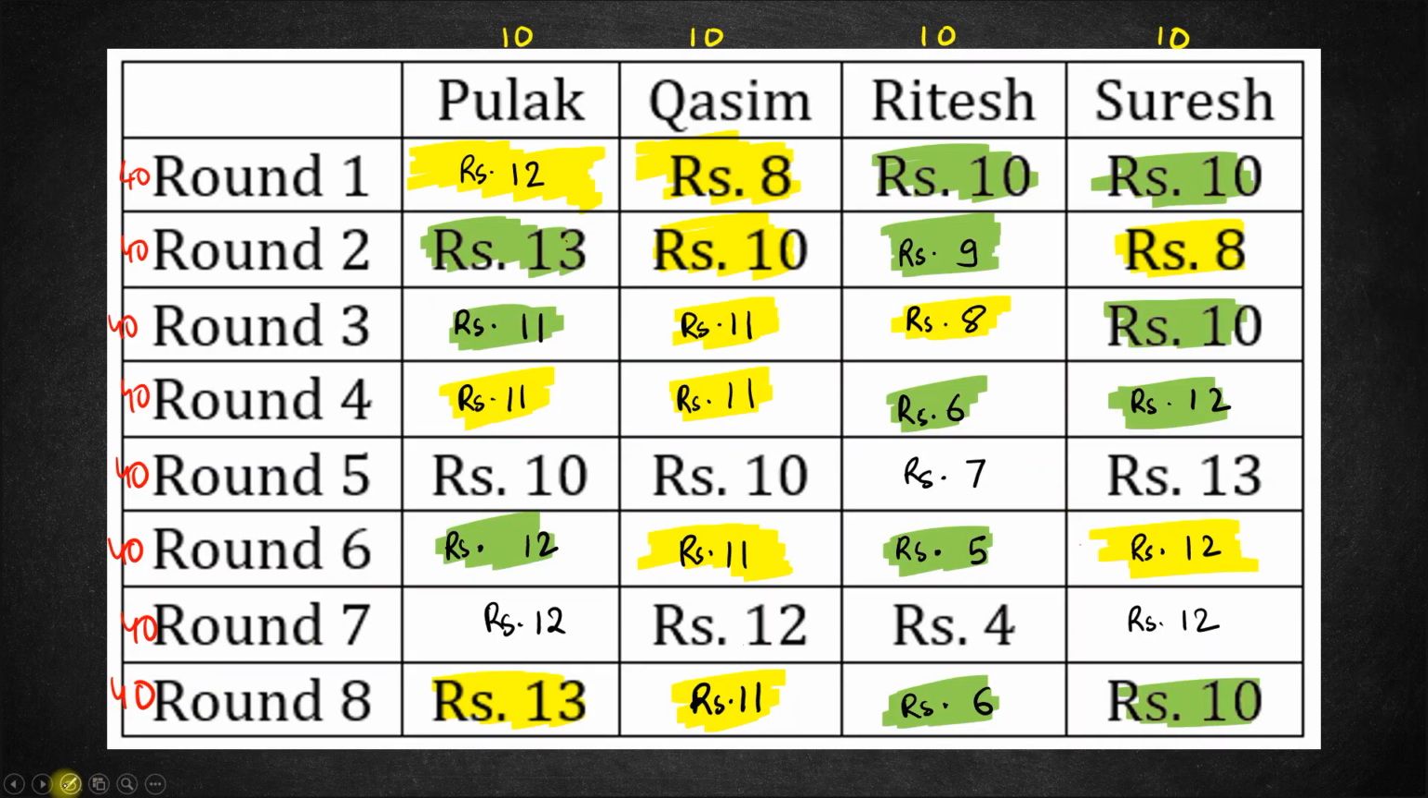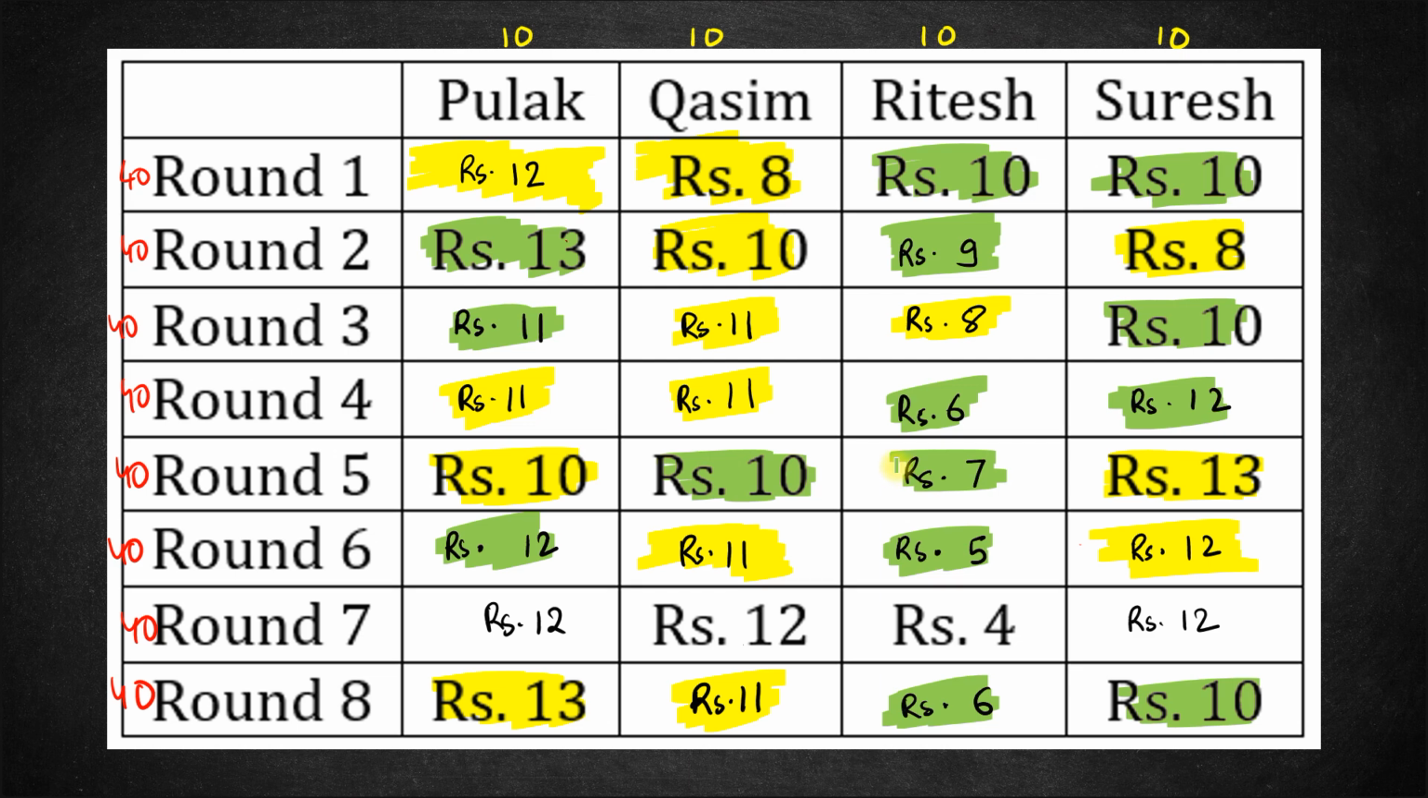Right? And now let's look at the pairing for round 5 and round 7. Now we know that Pulak and Qasim will bet either with Ritesh or Suresh in any order. But in the next round, in the 6th round, Pulak is betting with Ritesh. So in this round, Pulak cannot bet with Ritesh. Pulak will have to bet with Suresh. Pulak is losing 1 rupee and Suresh is gaining 1 rupee. Hence, in round 5, Qasim is going to bet with Ritesh.